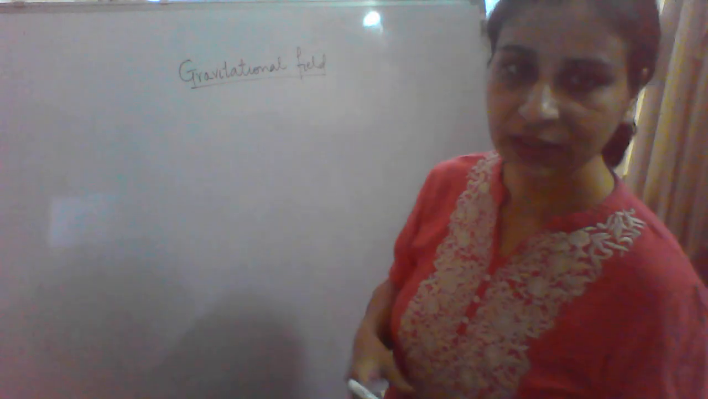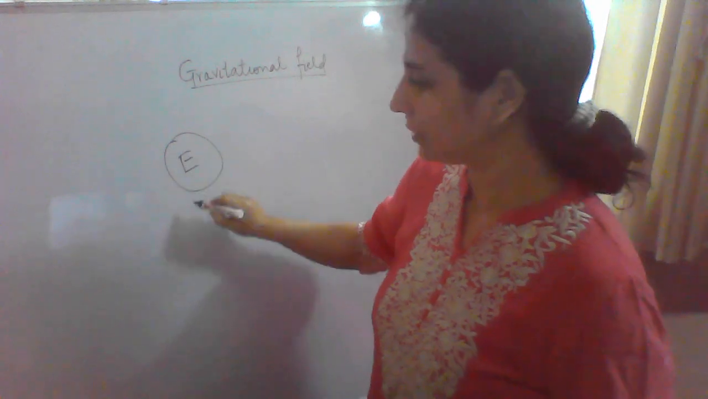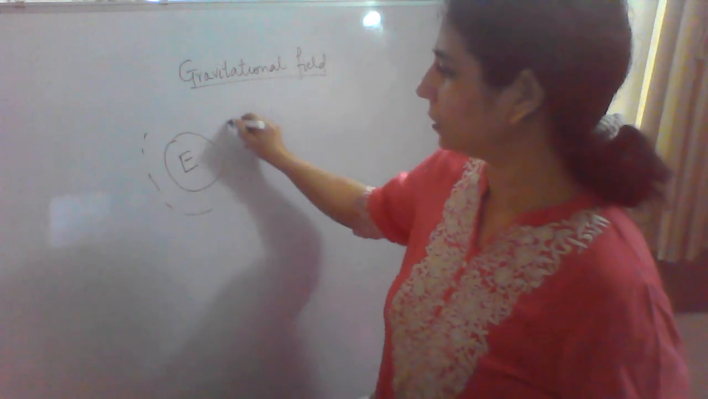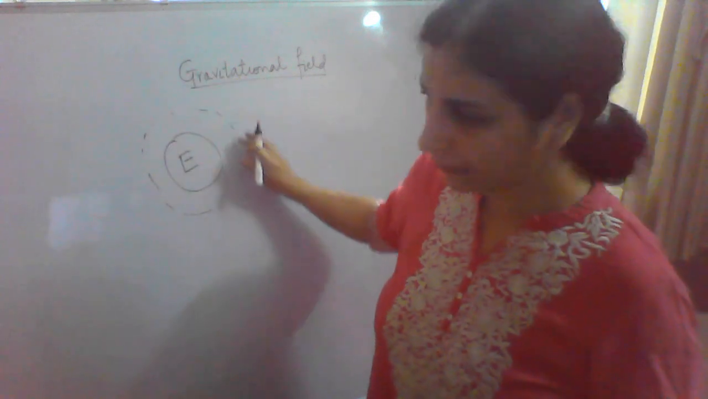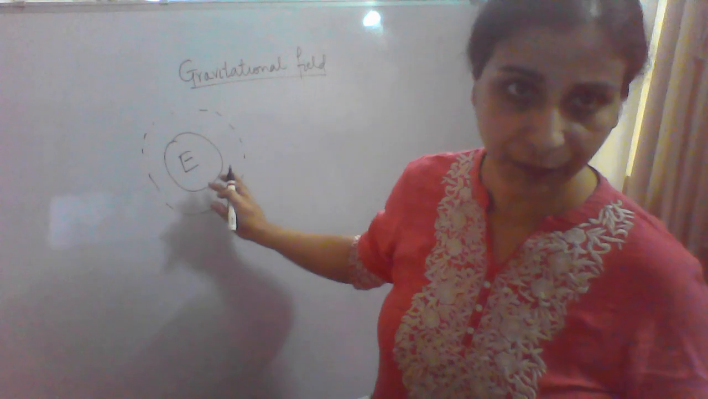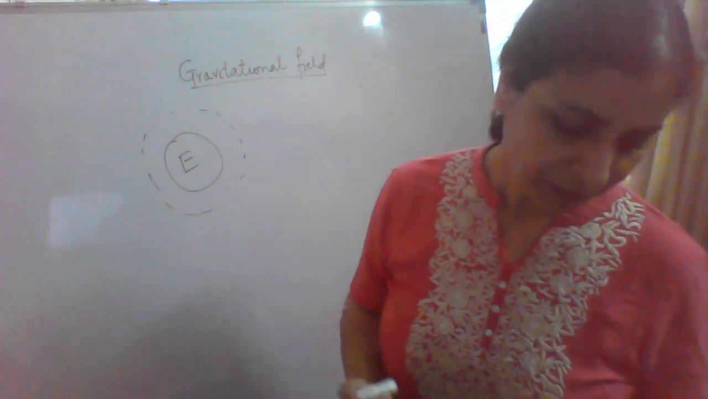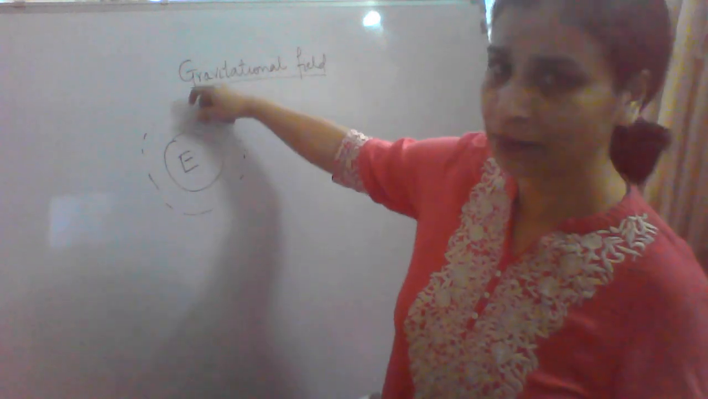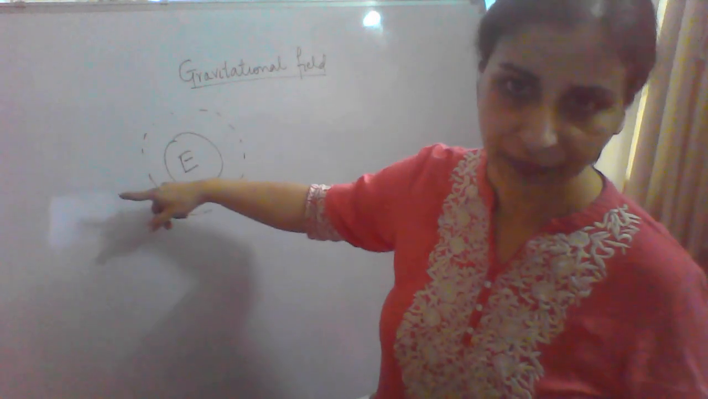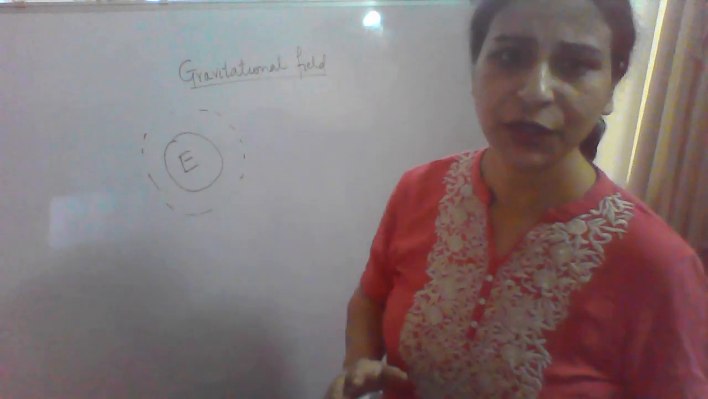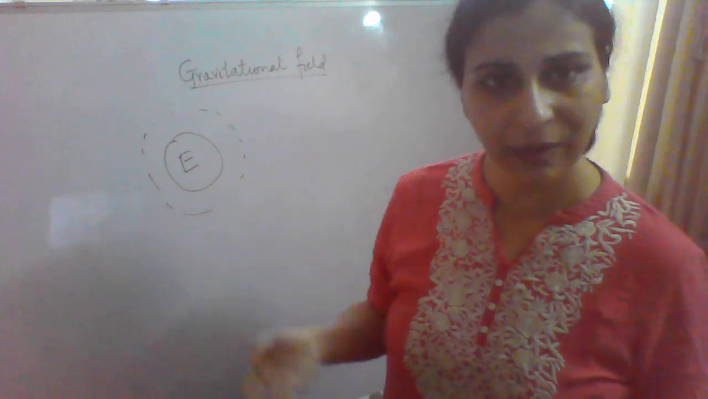Okay, so the first concept is gravitational field. Supposing this is Earth. In and around the Earth, up to a certain region in space, there is a field which will attract objects towards it. This space around it is known as the gravitational field, which will attract any object which comes into this space. The space extends to some kilometers in the atmosphere. As we go away, the effect will be lesser.